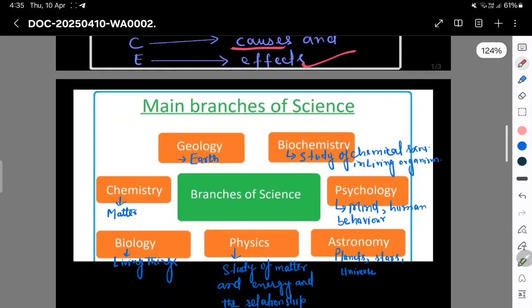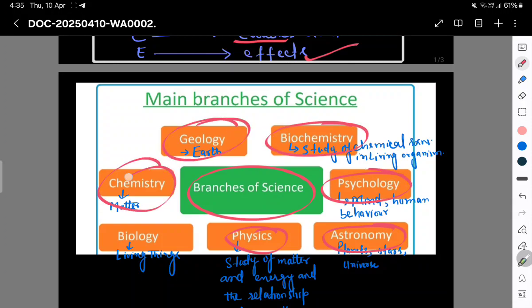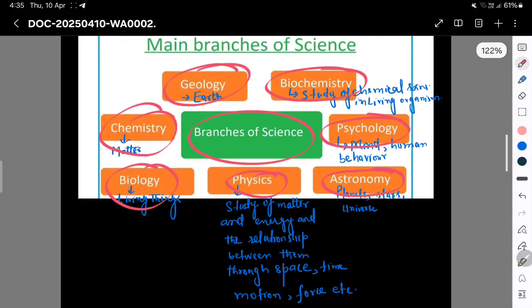Now the main branches of science. The branches of science include physics, astronomy, psychology, biochemistry, geology, chemistry and biology. In physics we study about matter and energy and the relationship between them through space, time, force and motion.